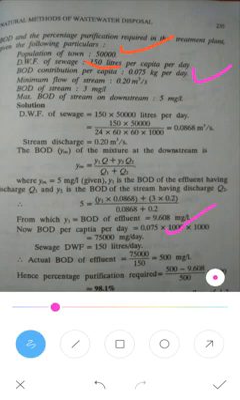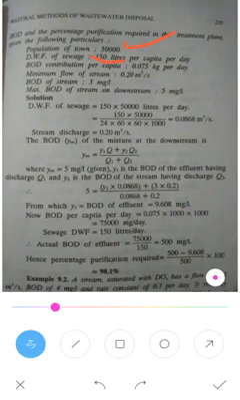Finally, the sewage dry weather flow is given as 150 per capita per day, so you can write it as 150 liters per day. This is the dry weather flow. The total BOD per day is 75,000, divided by the dry weather flow of 150 liters per day. So 75,000 divided by 150 gives the actual BOD of the effluent, that is the sewage water, which is 500 mg per liter.